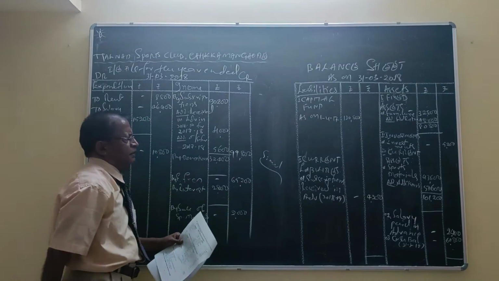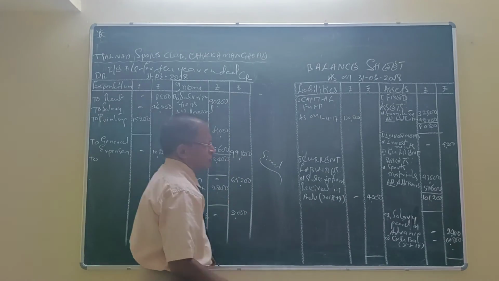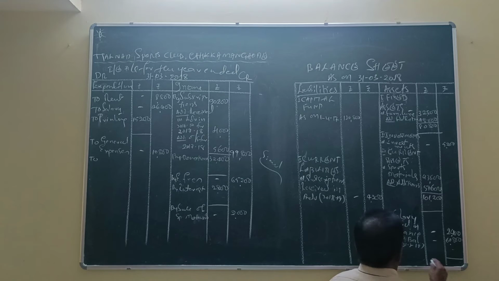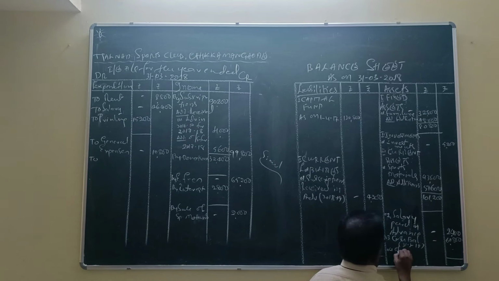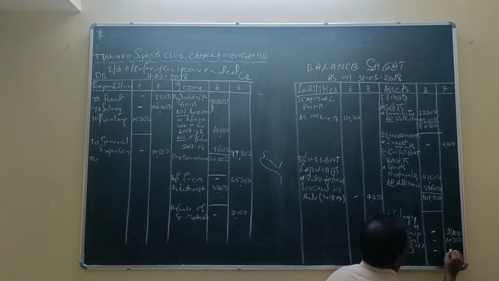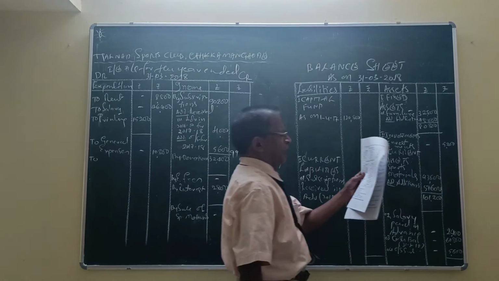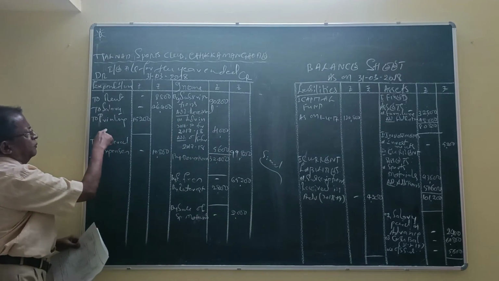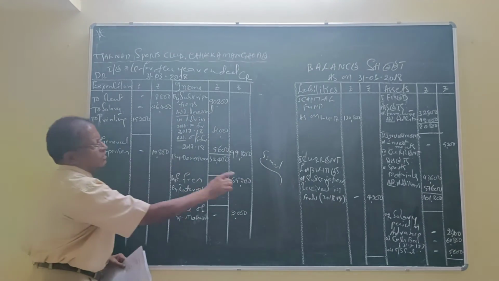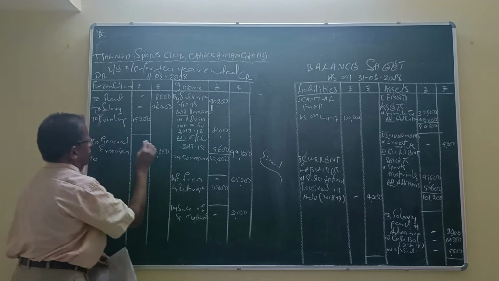Total outer column 99,800. The same 5,600 will be shown in the balance sheet at the asset side. Outstanding subscription 5,600. Printing unpaid 1,000. It will be added to the printing and the same item will be shown in the balance sheet under the heading current liabilities.